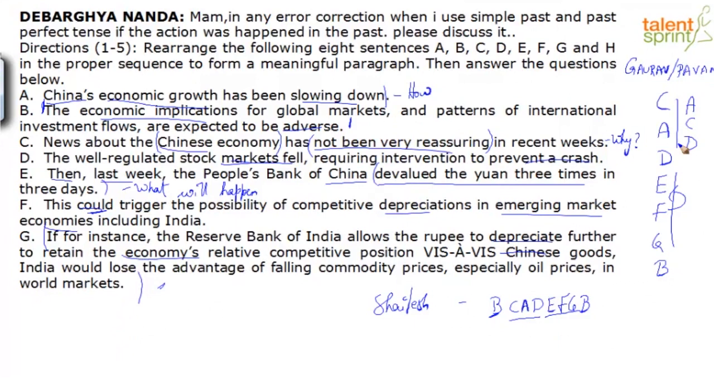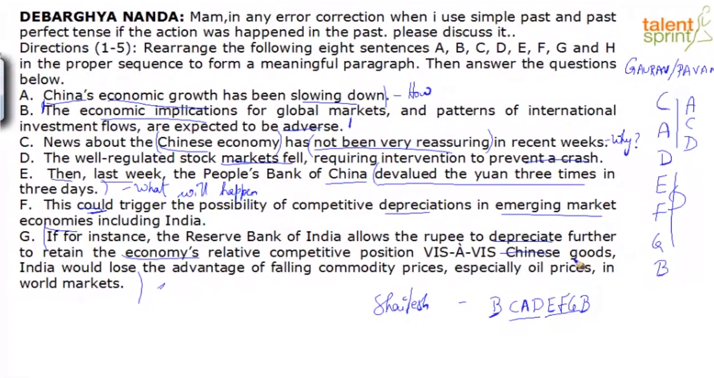That wouldn't make logical sense, no, Sai. Just think about it. Read the context and see. News about the Chinese economy has not been very reassuring in recent weeks. Why? What happened? Their economic growth has been slowing down. How did it happen? The well-regulated stock markets fell. Would that make more sense? Or if I say, Chinese economy has not been reassuring in recent weeks, the well-regulated stock markets fell, China's economic growth has been slowing down, right?